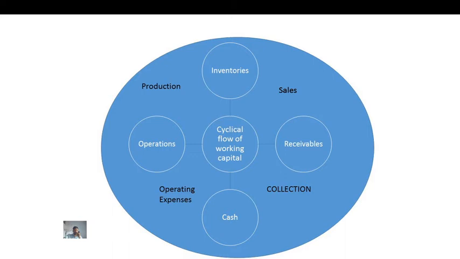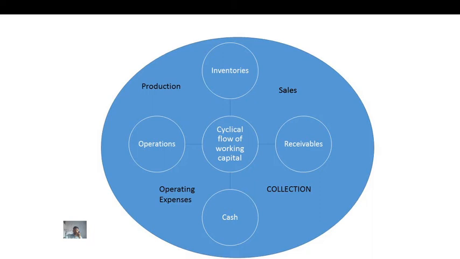So this is the cyclical flow of working capital. Cash is used to buy raw material. Raw material is converted into semi-finished goods and finished goods. Finished goods are sold in the market.